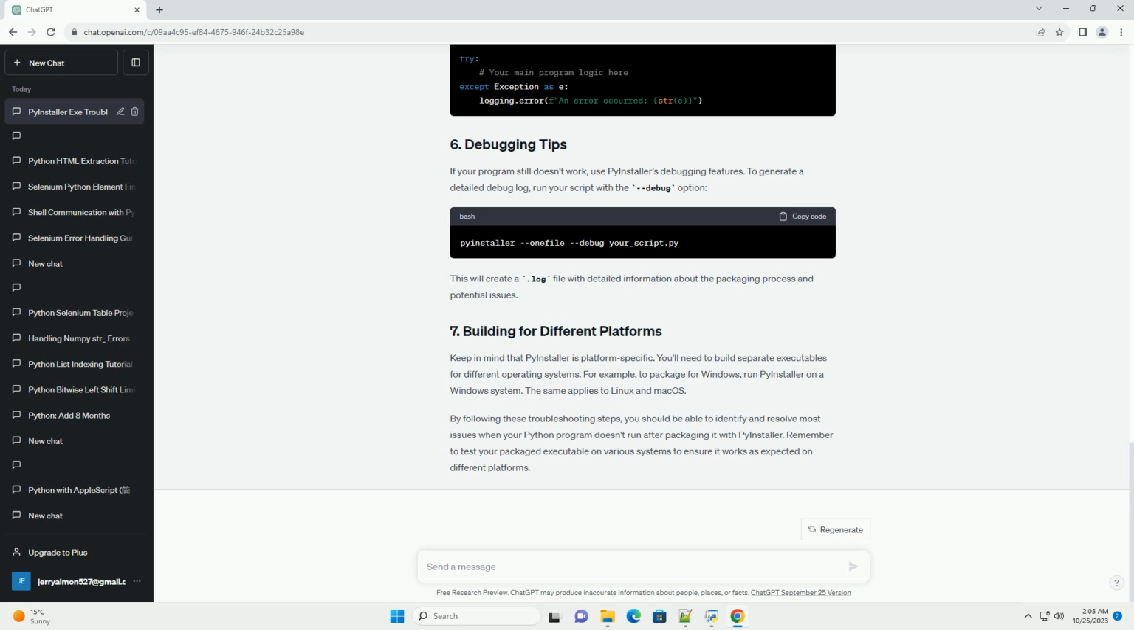By following these troubleshooting steps, you should be able to identify and resolve most issues when your Python program doesn't run after packaging it with PyInstaller. Remember to test your packaged executable on various systems to ensure it works as expected on different platforms.